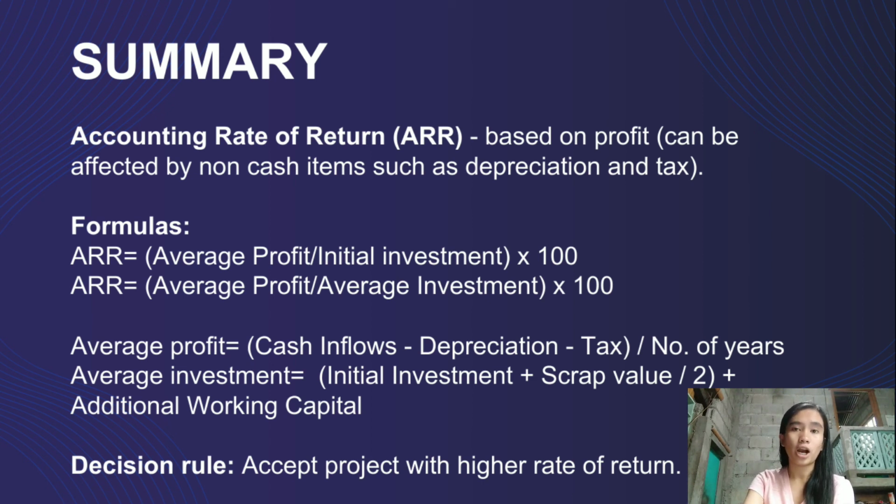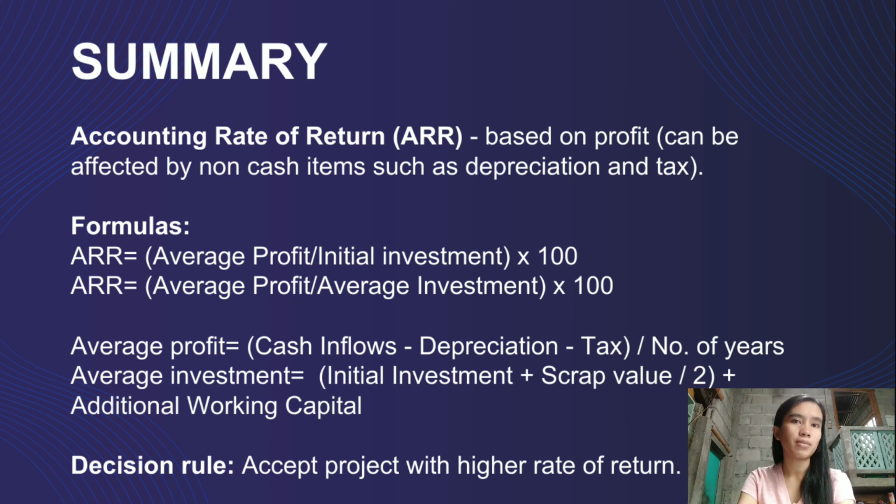So in computing ARR, we have two formulas. First is average profit divided by initial investment times 100. While the second is average profit divided by average investment times 100. So here, average profit is computed cash inflows minus depreciation minus tax divided by the number of years, which is the estimated life of the project.